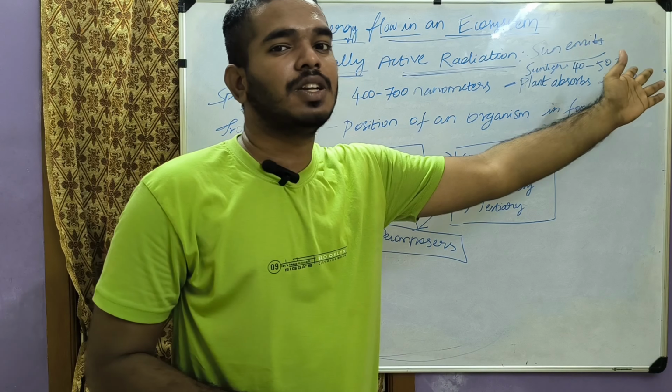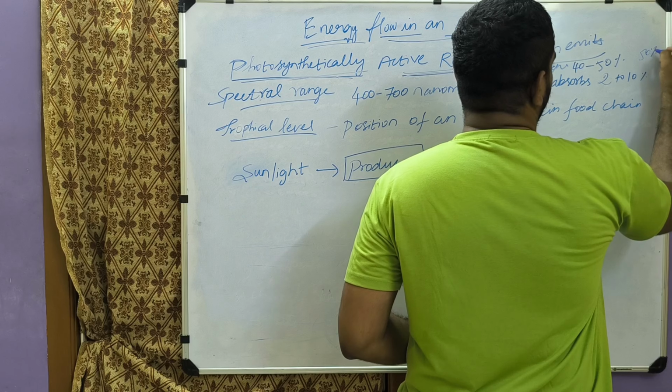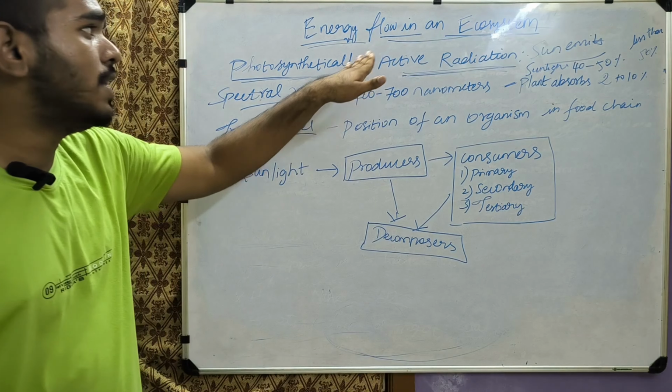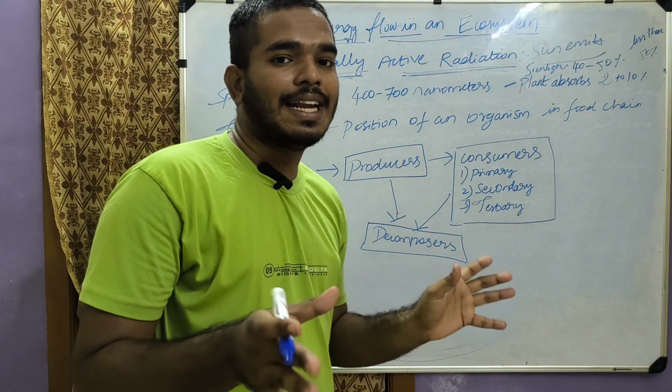This amount may change according to the sunlight, but usually it is less than 50 percent. This radiation is useful for photosynthesis by the plant species.